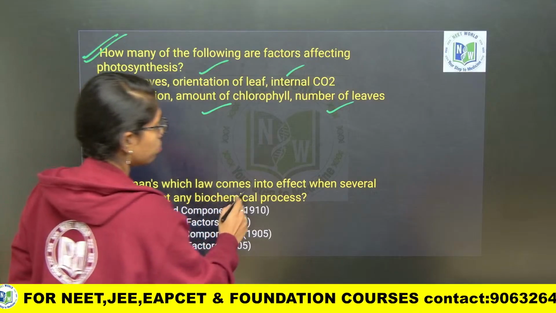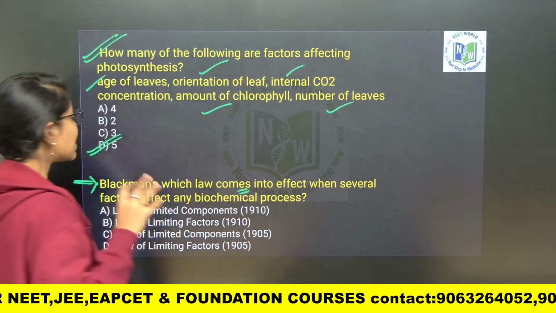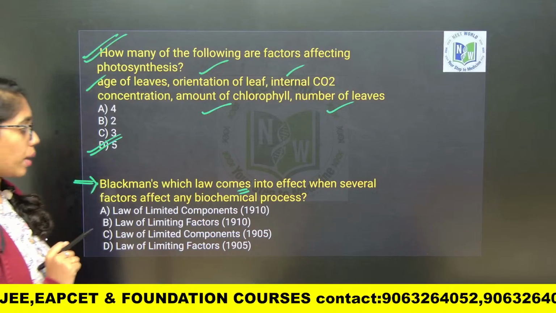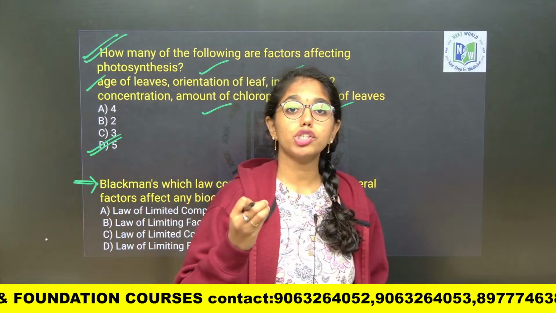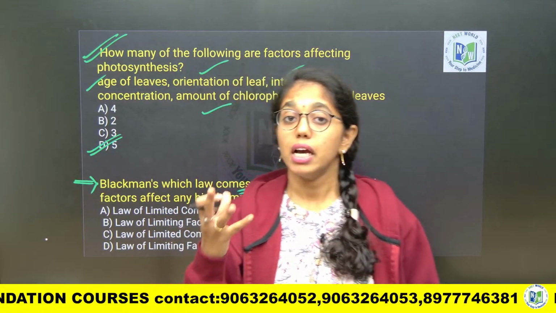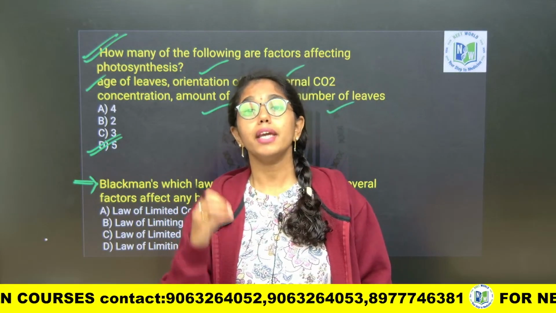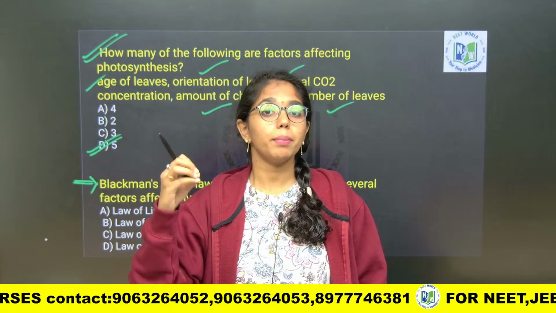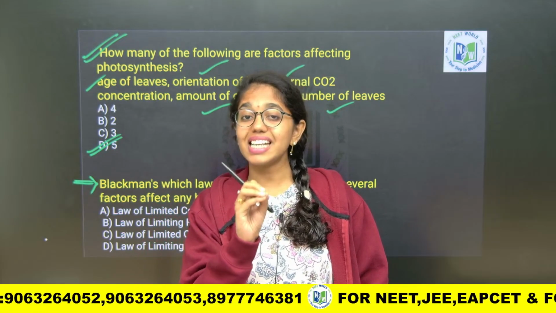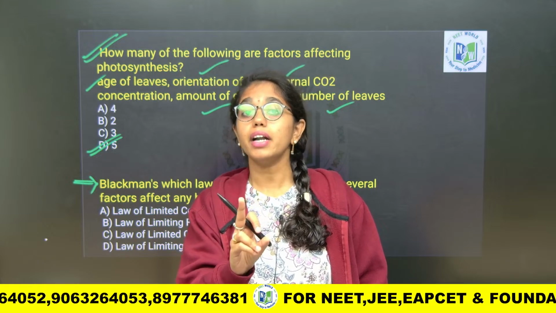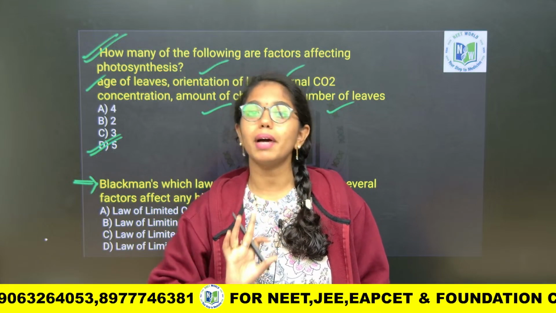Which law comes into effect when several factors affect any biochemical process? Let me tell you, Blackman's law of limiting factor, which was proposed in 1905. He says that when many factors affect a biochemical process, that process is decided by the factor which is closest to the minimal value.